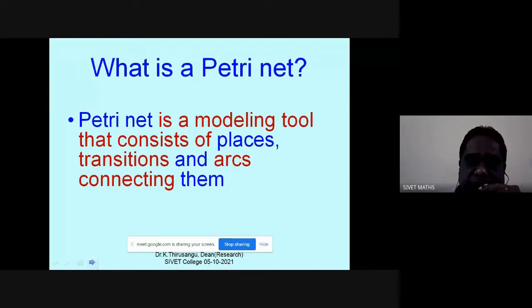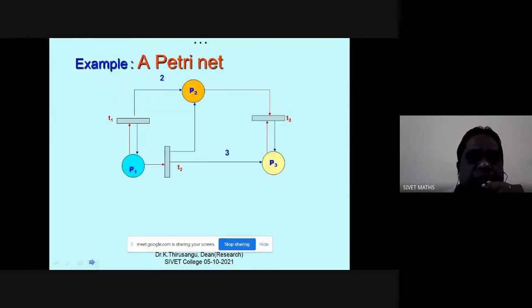So let me define what a Petri net is. It is a modeling tool that consists of places, transitions, and arcs connecting them. That's all. Now, this is an example. There are three places, P1, P2, P3, and three transitions, T1, T2, T3.